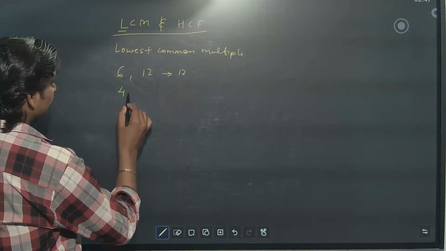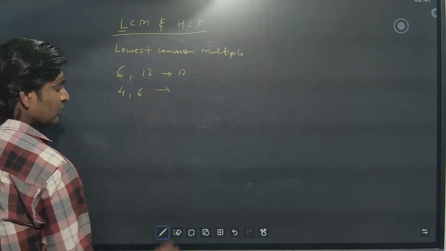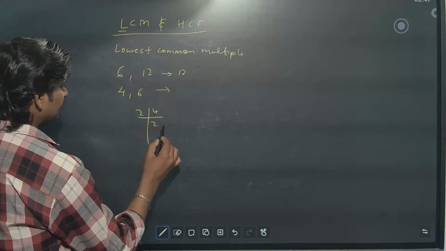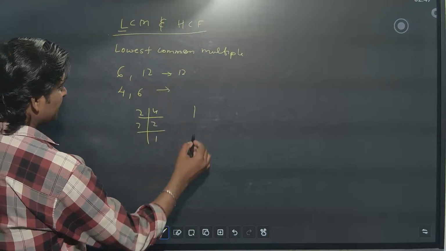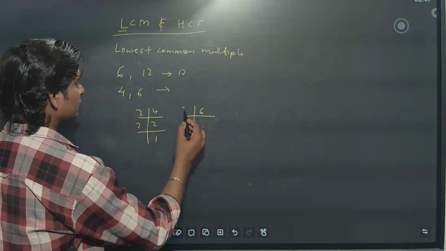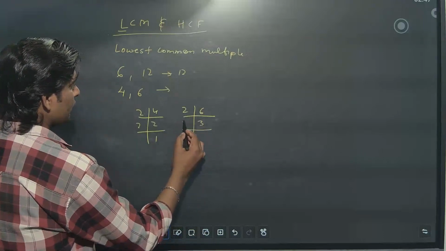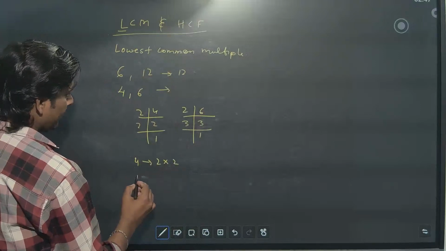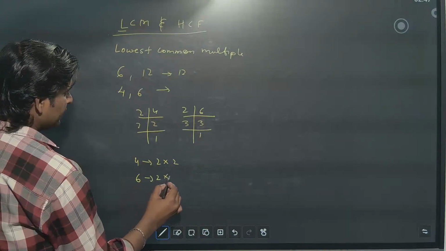If you take 4 and 6, so what is the LCM? You can do it separately in your board exam, so that you can get the HCF easily also. So 4 you will write as 2 into 2, 6 you will write as 2 into 3.